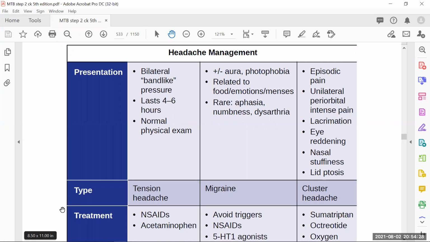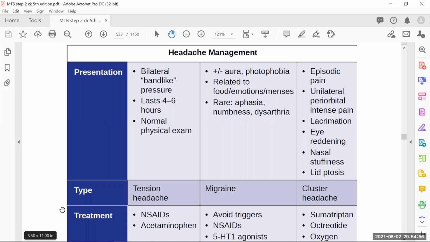In cluster headache, there is episodic pain, unilateral periorbital and intense, where only one eye is paining a lot. There is lacrimation of that particular eye. Nasal stiffness is there, ptosis is there. In that one eye, the eyelid is going to droop. That is ptosis. So you can see it's episodic pain and mostly unilateral involvement. Whenever it says unilateral involvement and eye redness, always think about cluster headache.